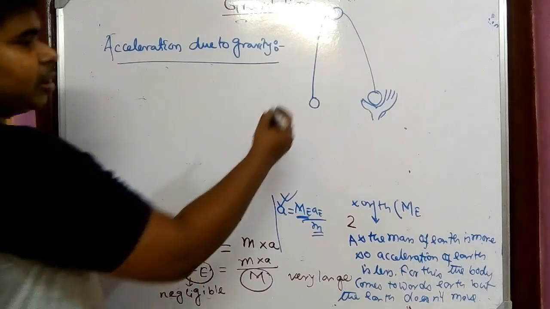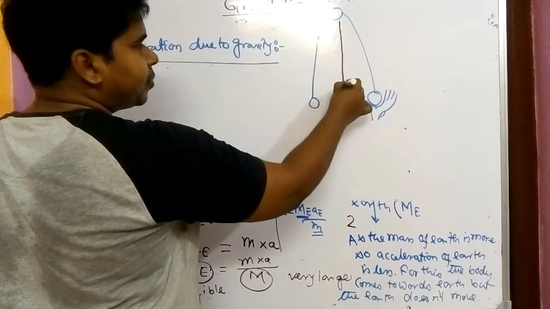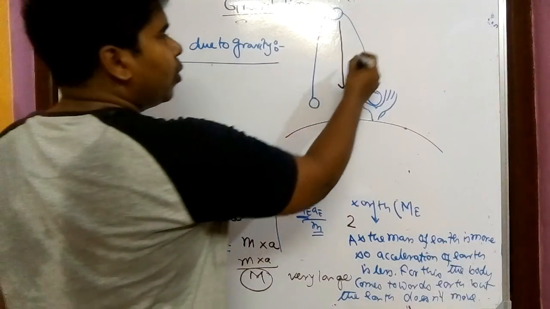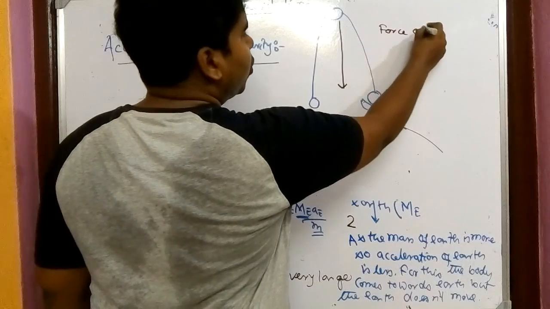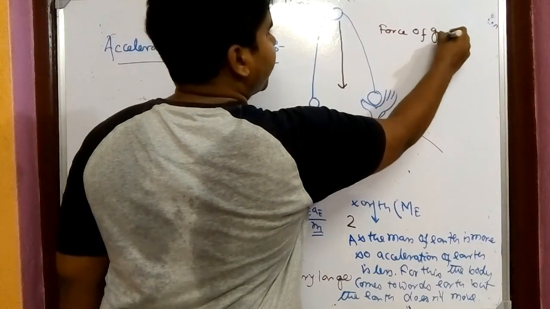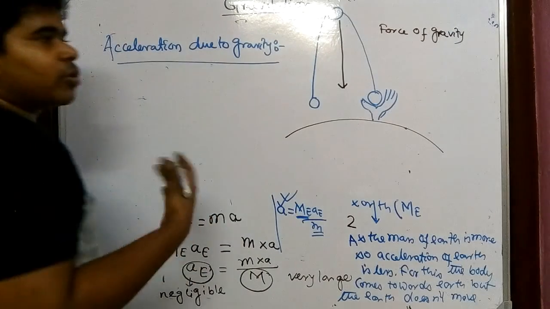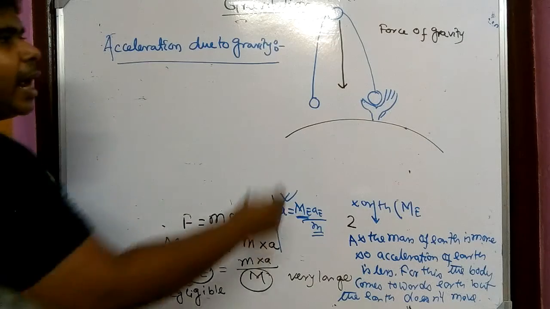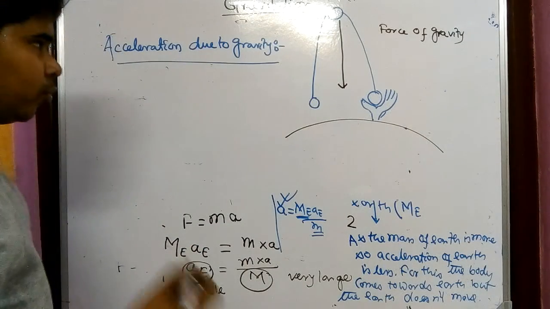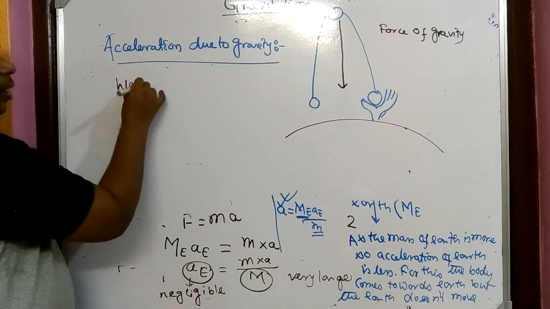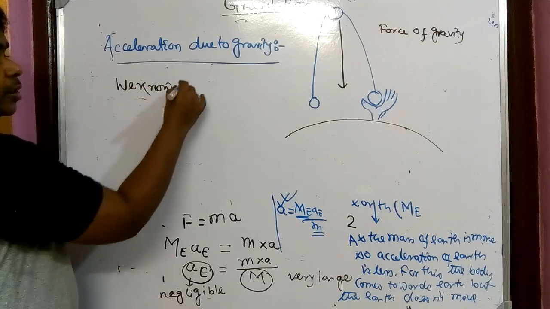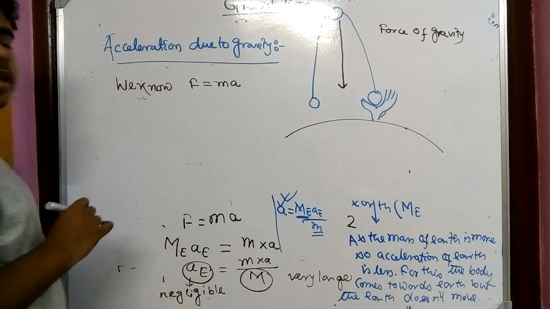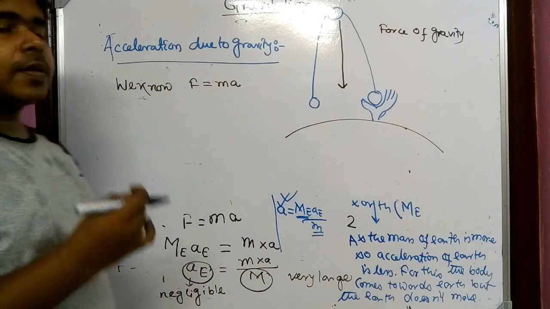Now whenever a body comes downward towards the earth, simply a force of gravity is acting on it. Force of gravity means the gravitational force by earth that is acting on the body. See the concept, you have to understand step by step. We know that force equals mass into acceleration, from the second law of motion.